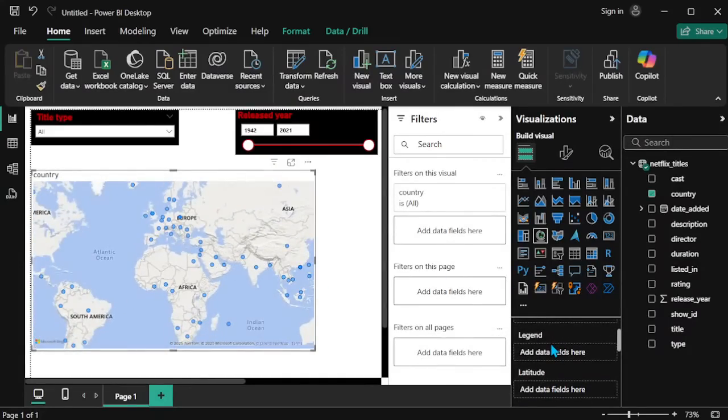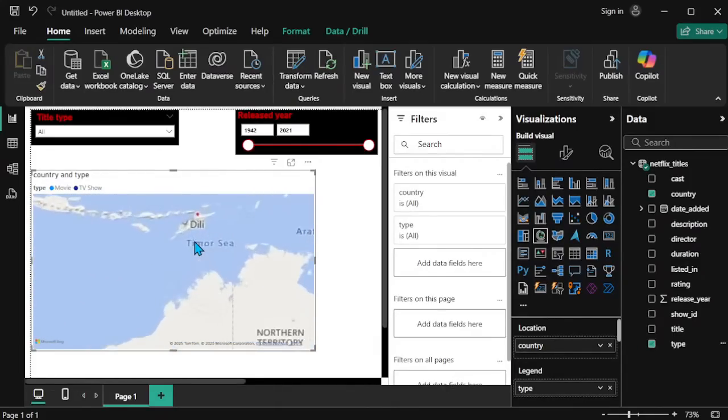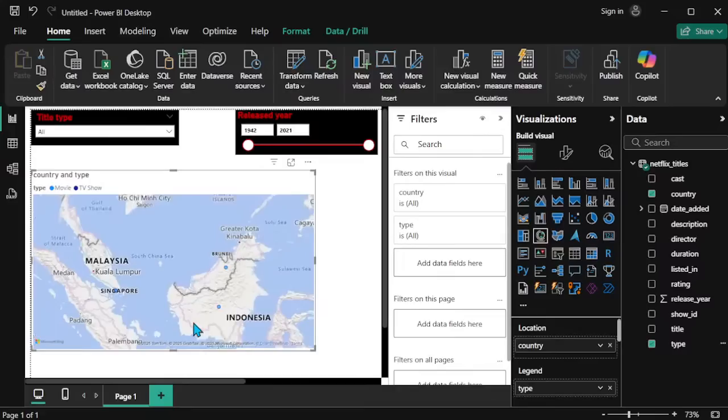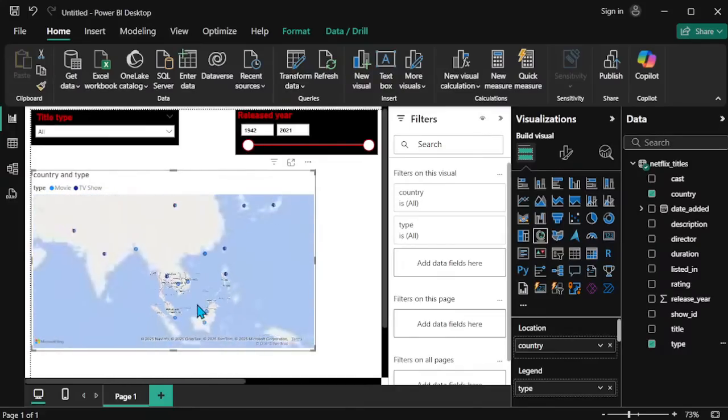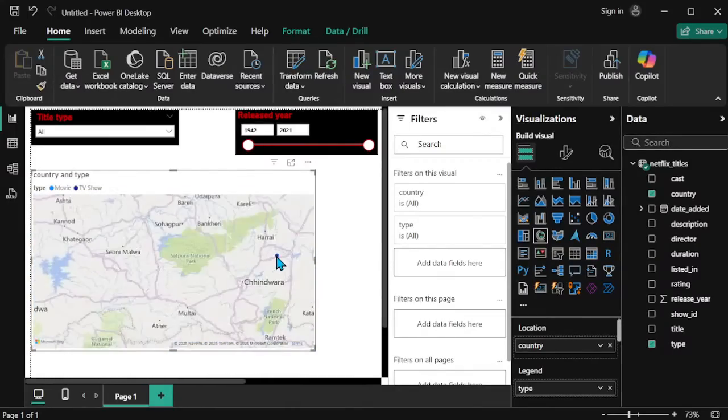Mentioning the countries. So additionally I will try adding another value, that is type. So I am adding the type into the legend format. So legend means in each country, which type of data is there. So first I go to India. So in this India, TV shows mostly is there.